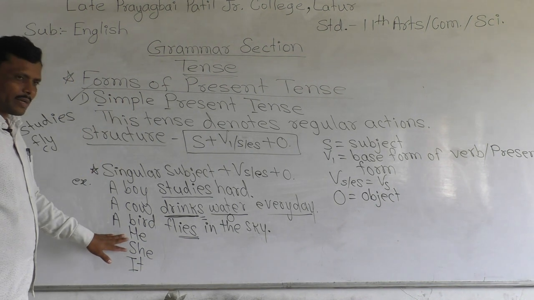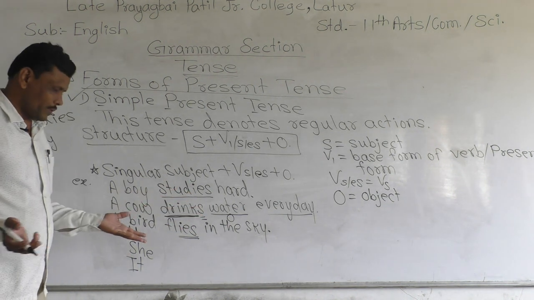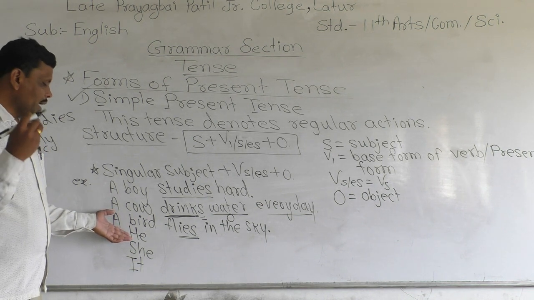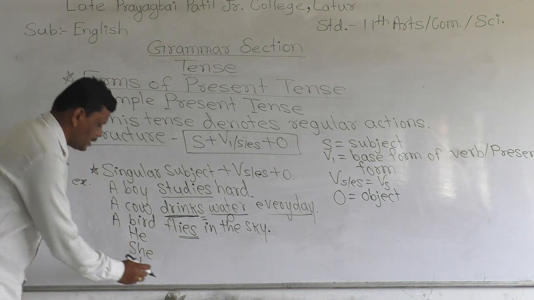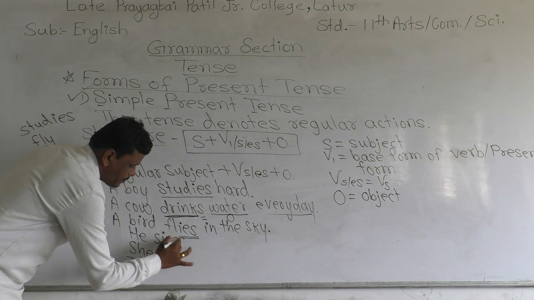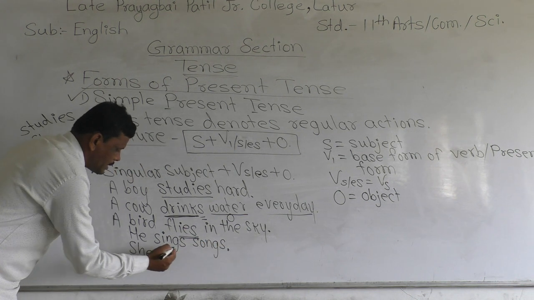Now another subject is there, he. He is a singular pronoun, and this is a third person singular pronoun. After this third person singular pronoun, we can choose the verb. He sings songs. Good. He sings.